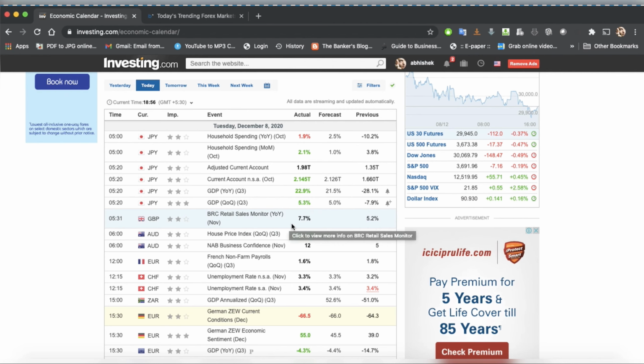GBP, 5.2% previous, and the BRC retail sales monitor year on year has been 7.7%, which is better year on year. The house price index for the Australian dollar is 0.8%, from the previous negative 1.8%. It has been much better. NAB business confidence in the month of November is also better for the Australian dollar.